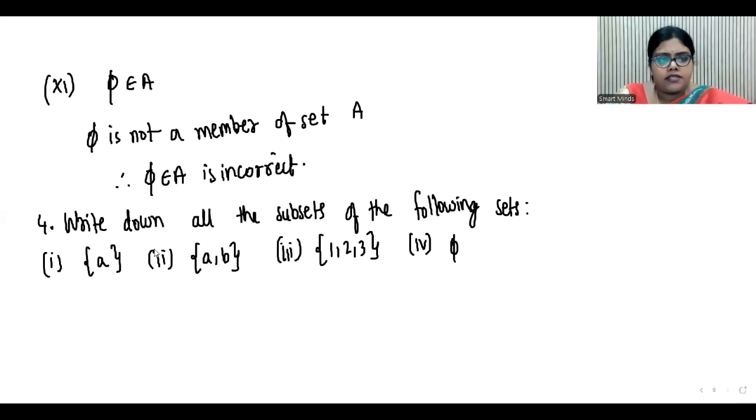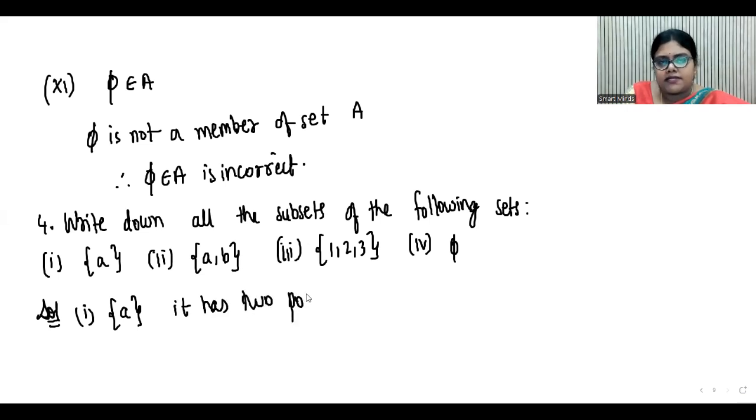So let's take the next question. Write down all the subsets of the following sets. So the first bit is set A. Here, in set A, there is only one element. So it has two possible subsets. What are they? One is a null set and the other is set A.